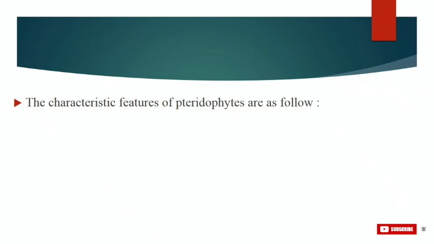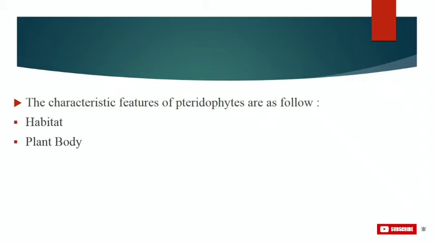Now we will be discussing some important features or characteristics of pteridophytes. Our first feature is habitat, that is where they are found. Pteridophytes are found in cool, damp, shady places, though some may flourish well in sandy soil conditions. Some members like Azolla, Salvinia species, etc. Talking about the plant body, the size of pteridophytes varies from a fraction of a centimeter to 20 meters in tree ferns.